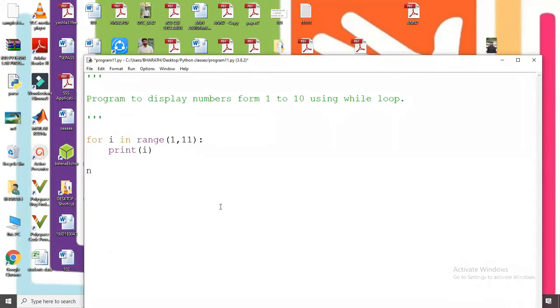Initially n equals 1. So while the condition, what is the condition here? n less than or equal to 10, and print the n value. That's it. So n equals 1, while n less than or equal to 10, print n.